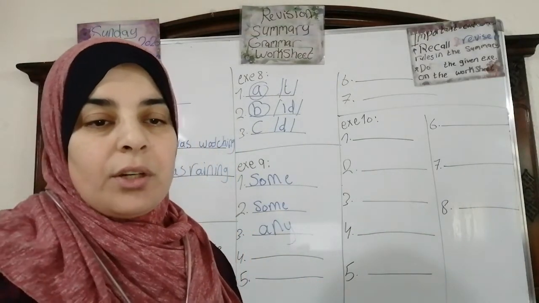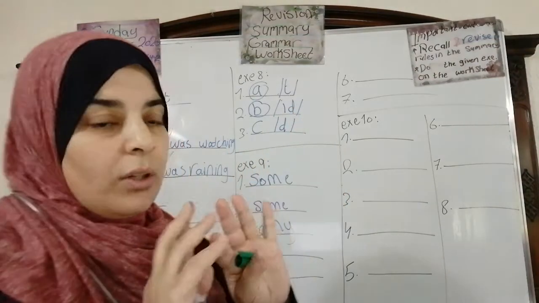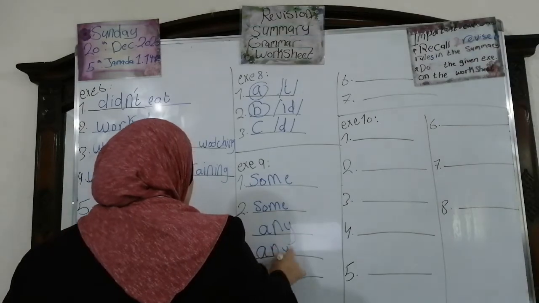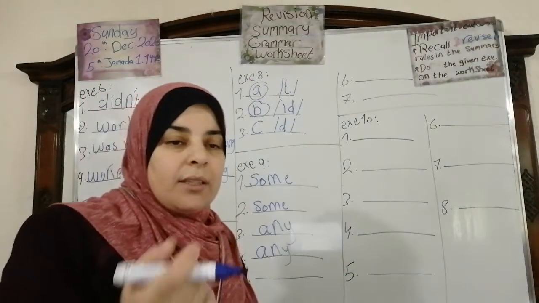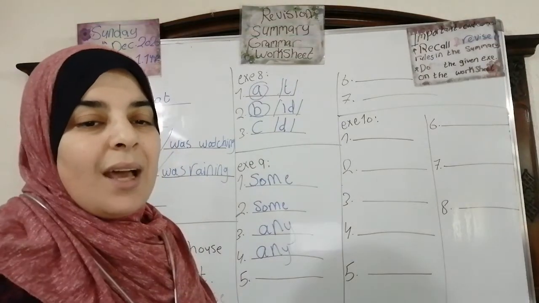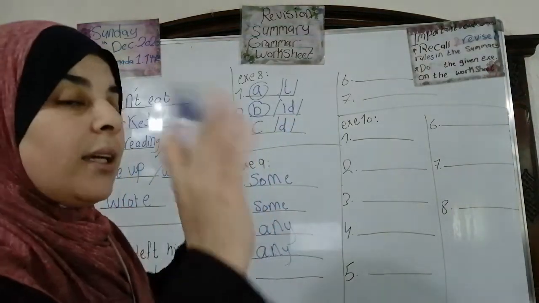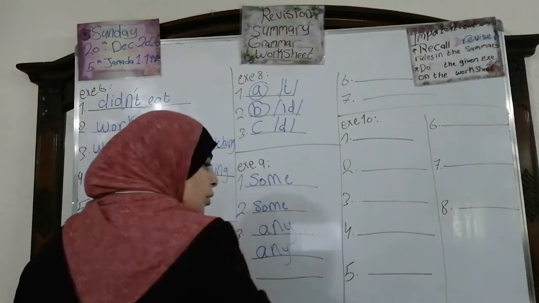Number 4, our teacher didn't give us any homework yesterday. Because our teacher didn't give us, it's negative. Number 5, I don't have paper. I don't have what? Any. But Mary has what? Has some, of course.